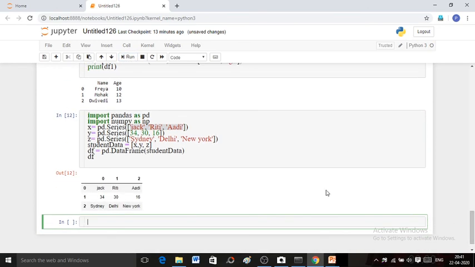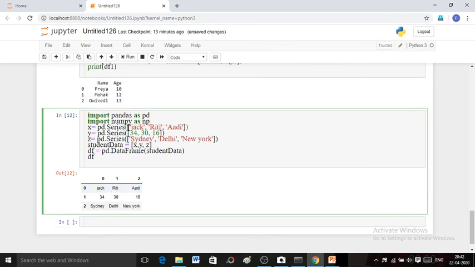Here X, Y, Z will become the first row having columns 0, 1, 2. 0, 1, 2 are the index values of Jack, Riti and Adi. See here, in this series the index value of Jack is 0, Riti is 1, Adi is 2. So these will become the columns.